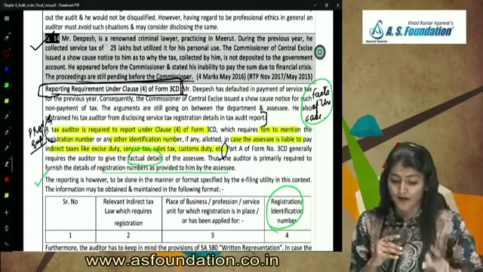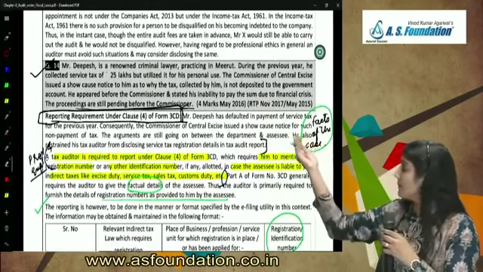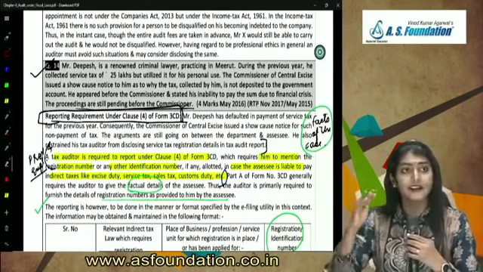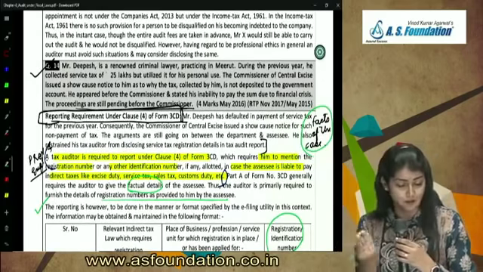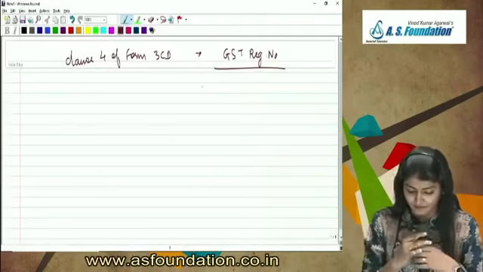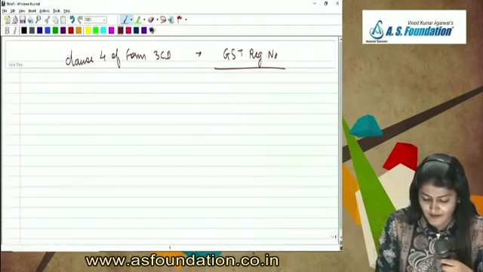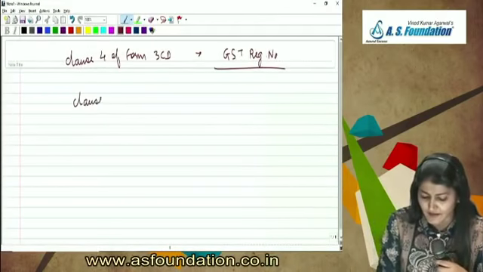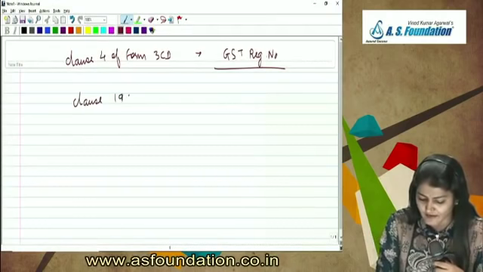So clause 4. The question has been asked previously, in May 2016, on the indirect tax and the registration number. Then after that there is an amendment in clause 19. After clause 4, where is the next amendment? The next amendment is in clause 19 of Form 3CD.